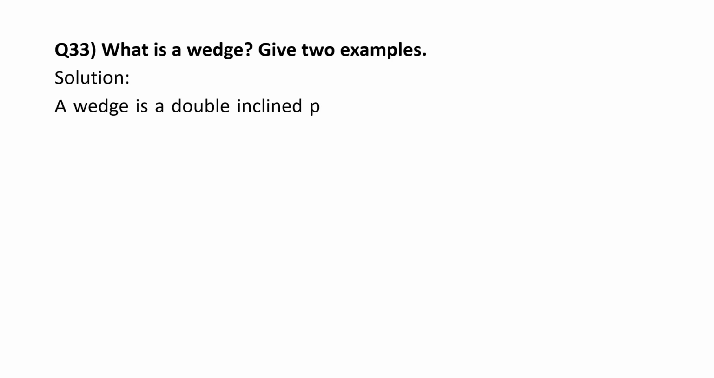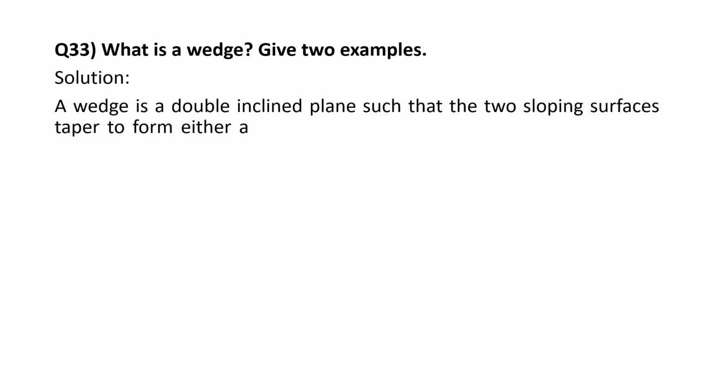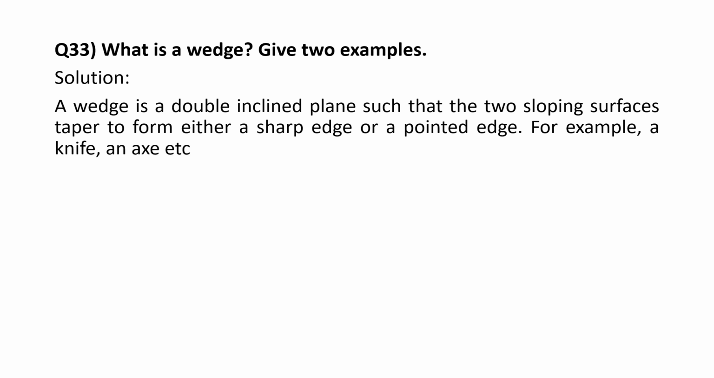What is a wedge? Give 2 examples. A wedge is a double inclined plane, such that the 2 sloping surfaces taper to form either a sharp edge or a pointed edge. For example, a knife, an axe, etc.